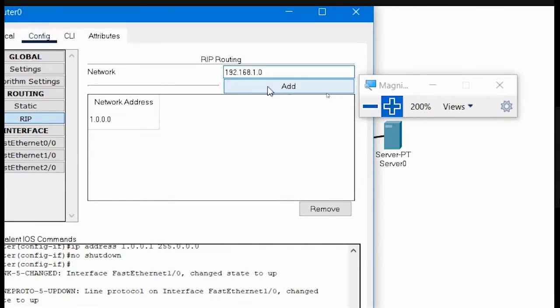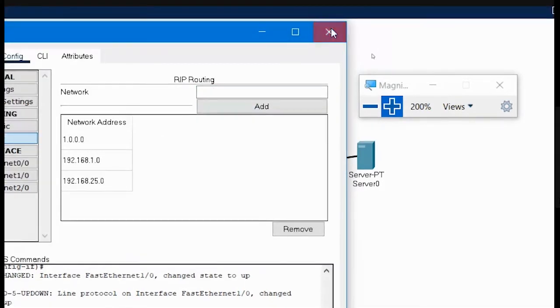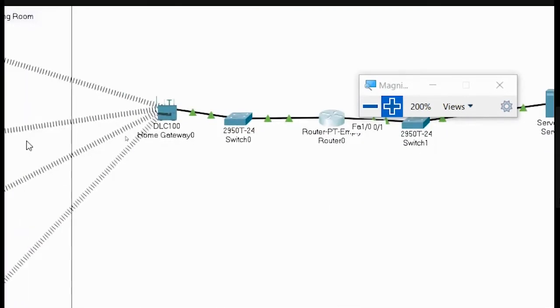This is one address range that I have used. Second, I have also used 192.168.25.0. If you see, the LAN is using 25.1. So let me use 25.0 here, and let me add it here. This way you could add the different devices here.